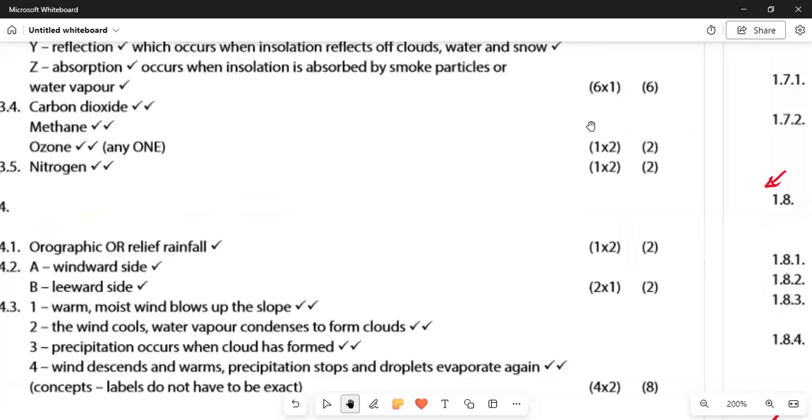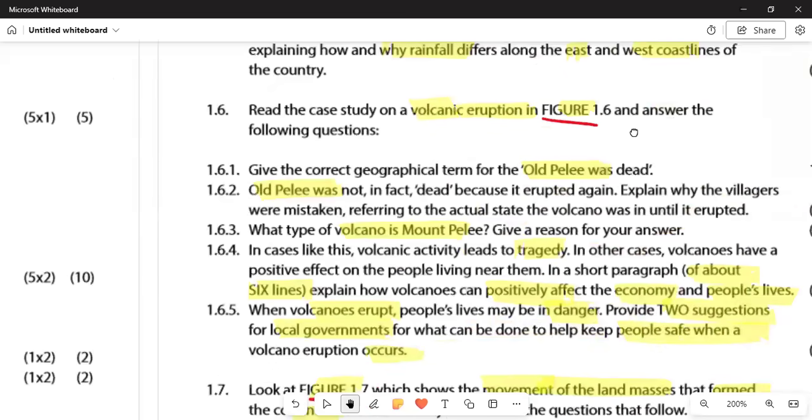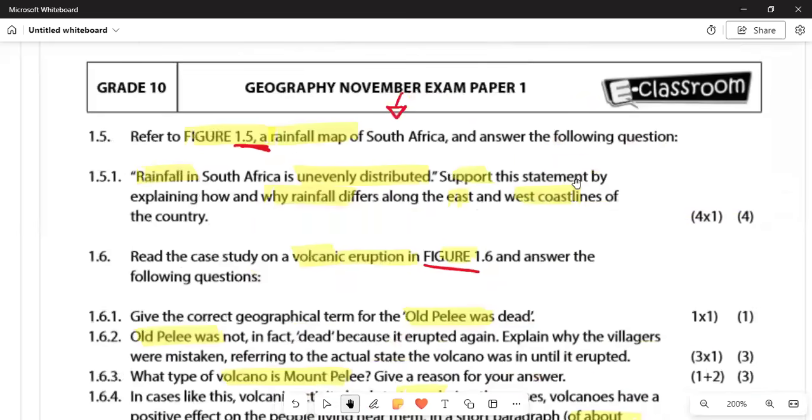Moving on again, we can see that we are having some other continuations of the question. All right. And then you can go to 1.5. They say refer to figure 1.5, a rainfall map of South Africa, and answer the following question. So we need to go to the map and answer the following question. So let us understand that in 1.5.1, it says there, rainfall in South Africa is unevenly distributed.